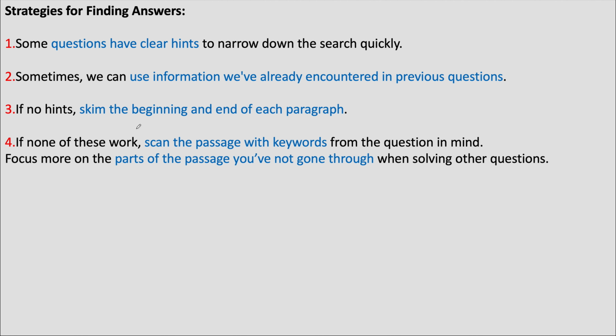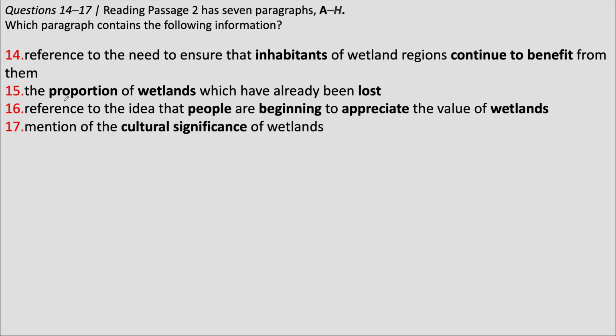There are many different ways by which we can look for these answers. The first thing is we look for any clear hints that may be there in the question. Here it says proportion. So I scanned the passage looking for mention of any percentage, any number. I couldn't find it. But sometimes this helps.